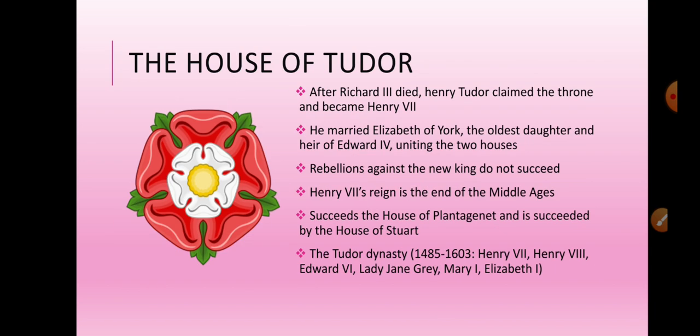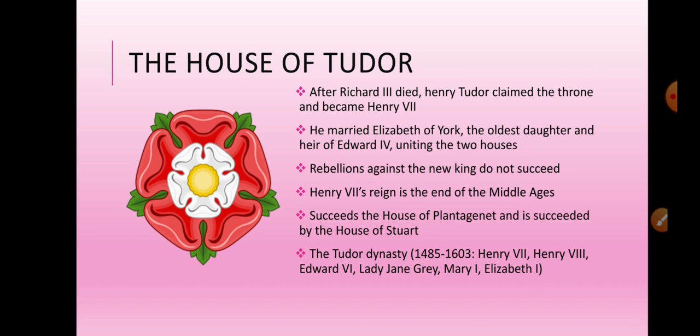We can also call it the Tudor dynasty, right? So as he had promised earlier, he married Elizabeth of York, the oldest daughter and heir of Edward IV. This way he united the two houses.